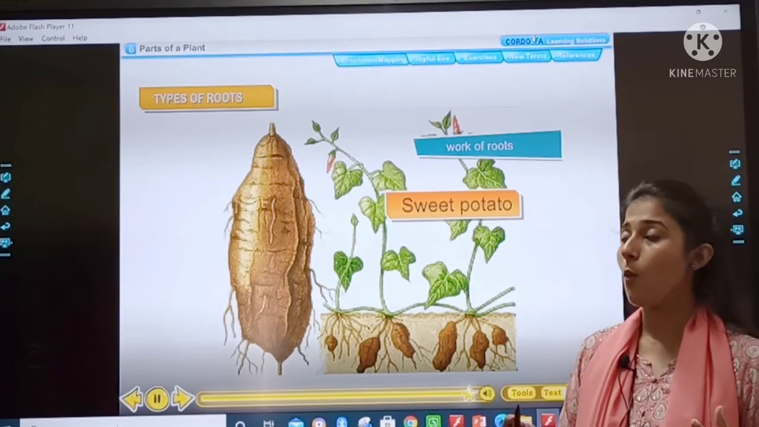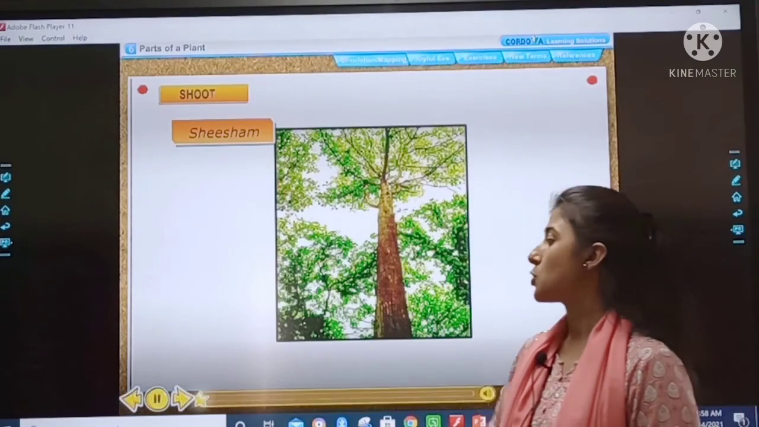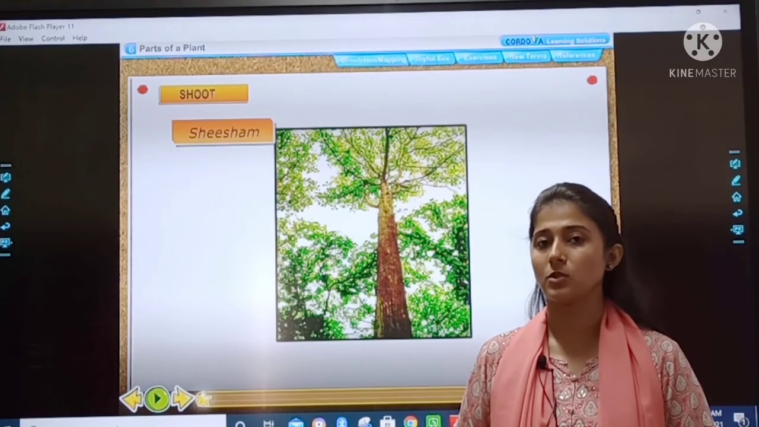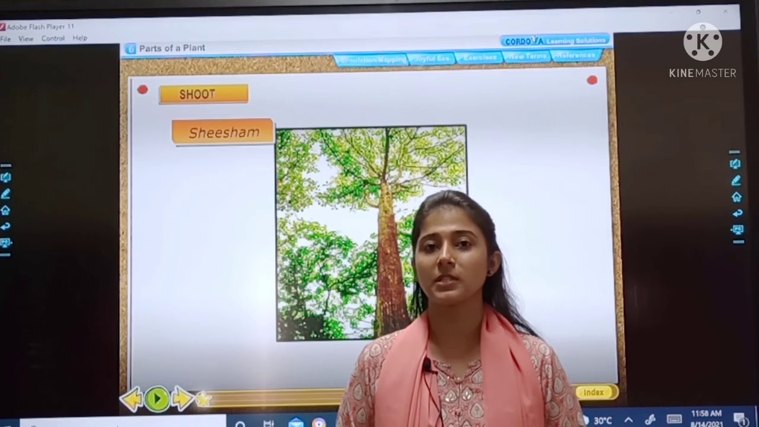And now what are shoots? Shoots are those parts of the plant which remain above the ground, right? So I hope this was clear for you.